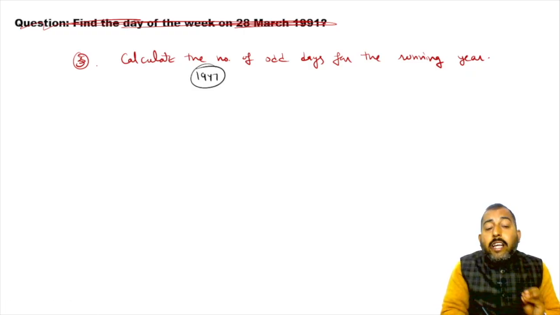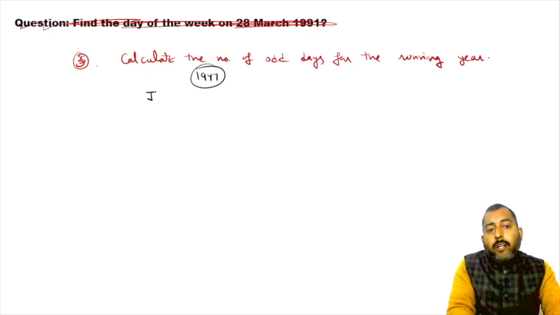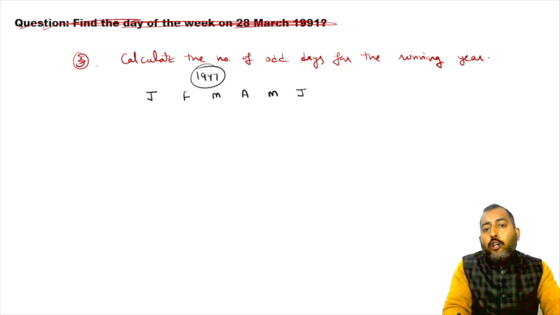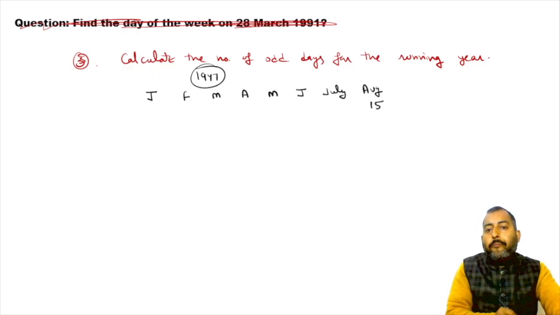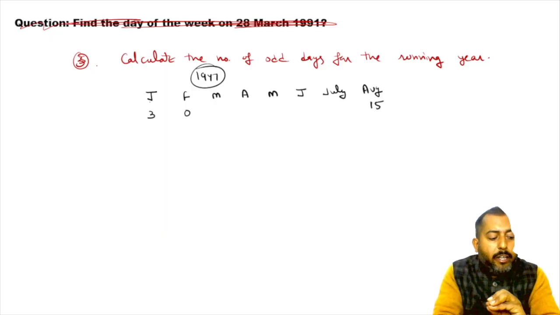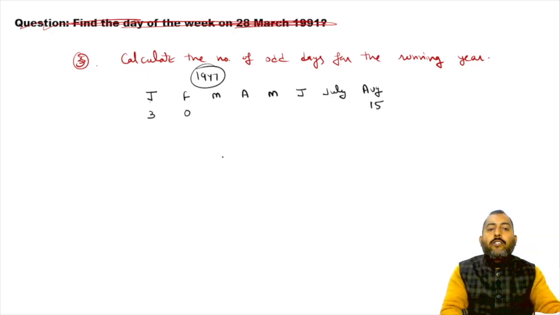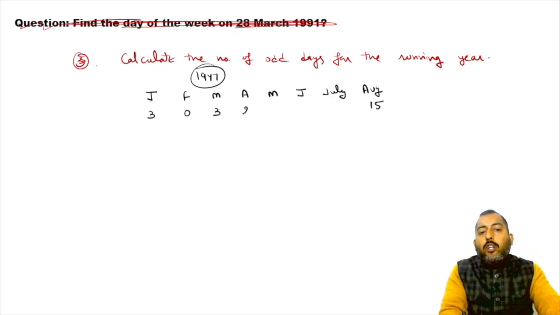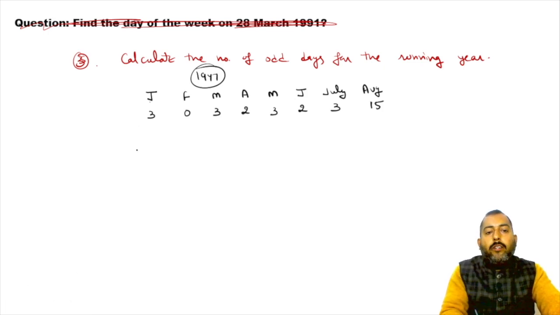So in 1947, we have crossed the months January, Feb, March, April, May, June, July, and in August we want to go till the 15th only. In January month, 3 odd days. In February month, 0, because 1947 is a simple, normal non-leap year. In March, 3 odd days. April, 2 odd days. May, 3. June, 2. July, 3 odd days. And 2 plus 3 plus 2 is 7, cancel out.